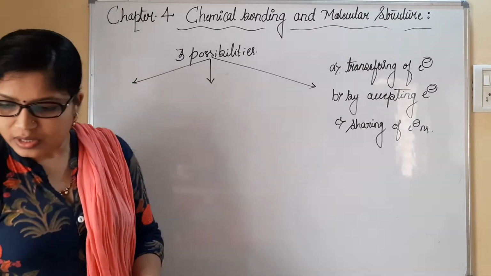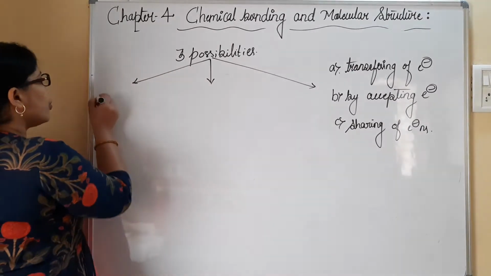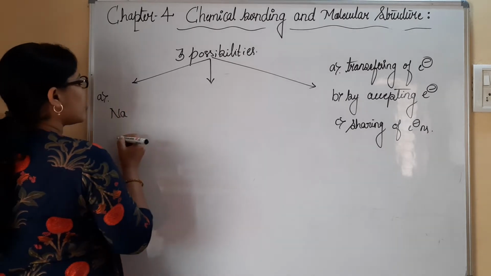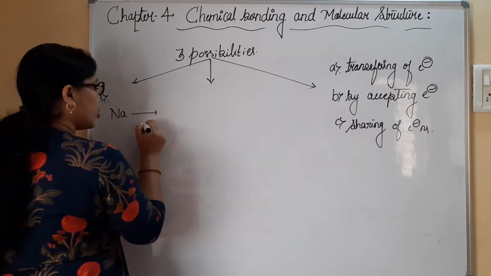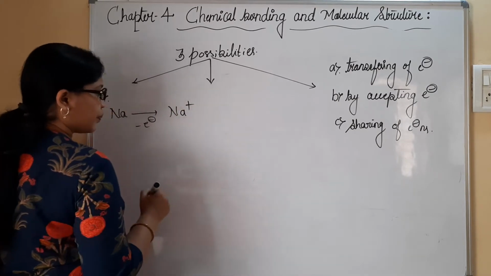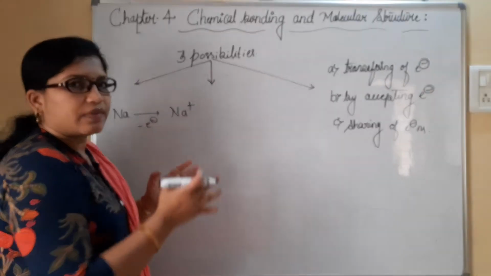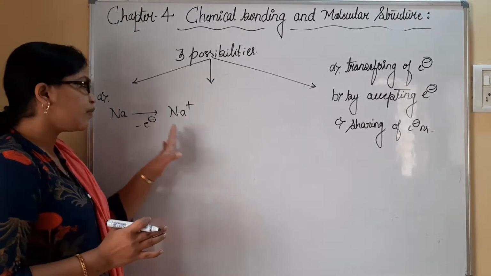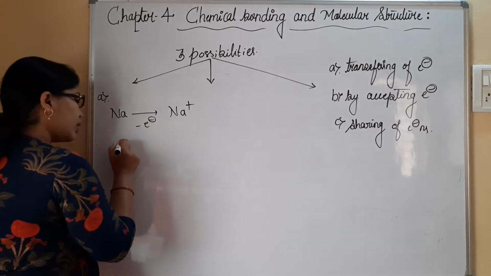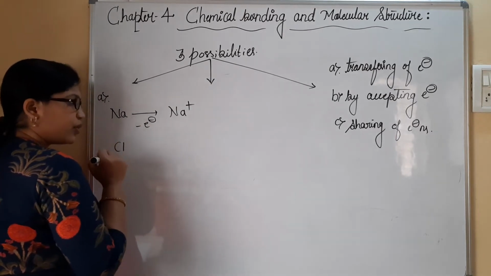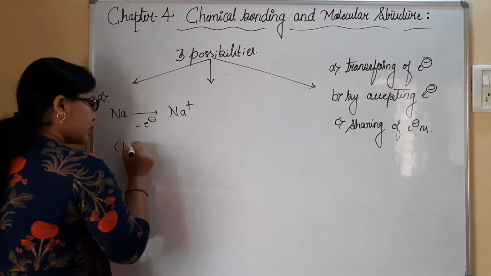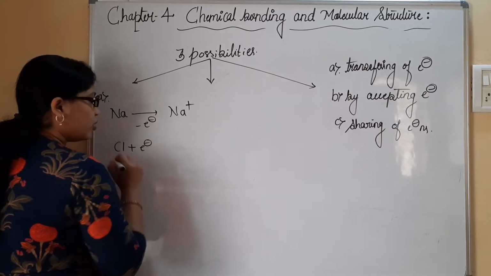Say for example, very first, as I told you, sodium itself. Sodium is going to lose 1 electron and it will become Na plus. It has completely given 1 electron. Like that, here I have Cl, deficient by 1 electron, which is going to accept the lost electron. What will it do?